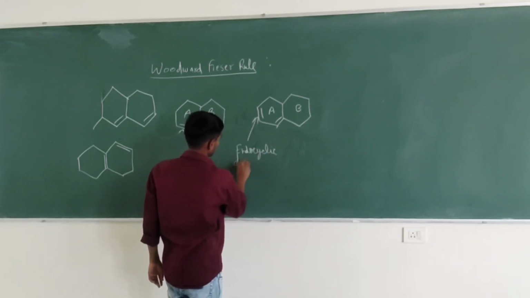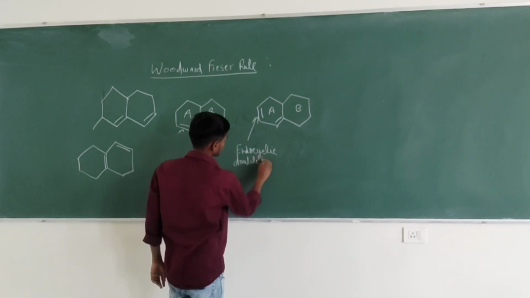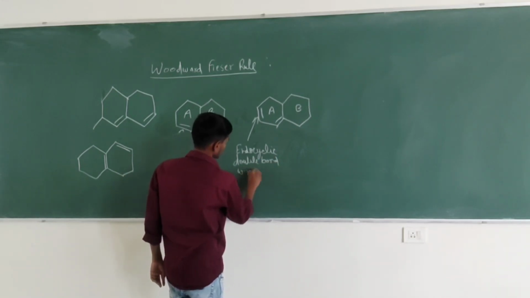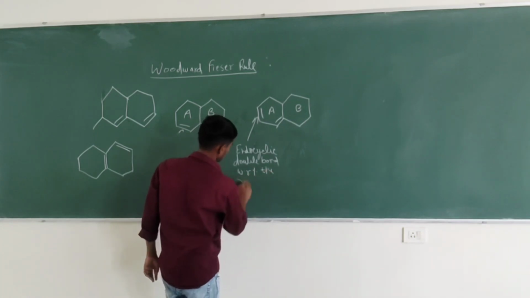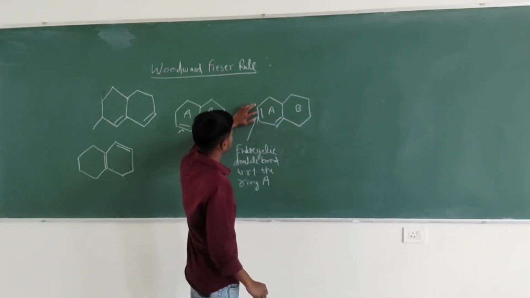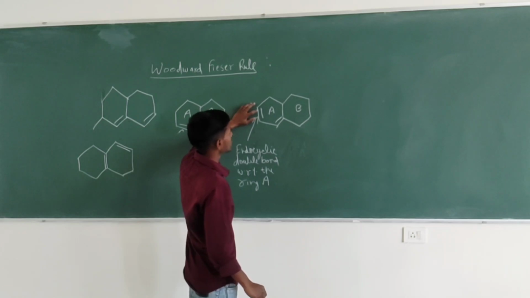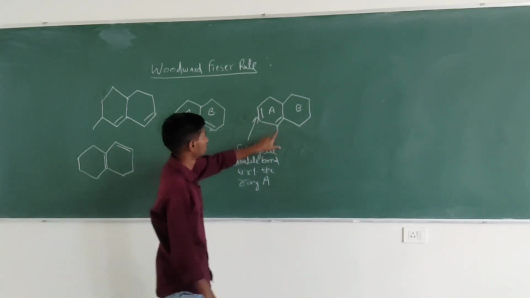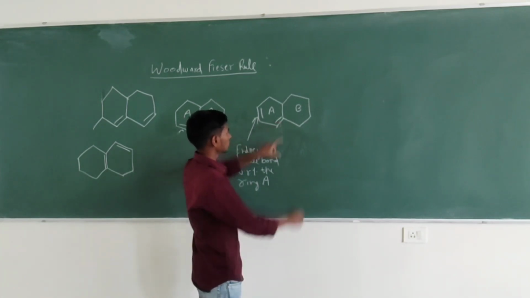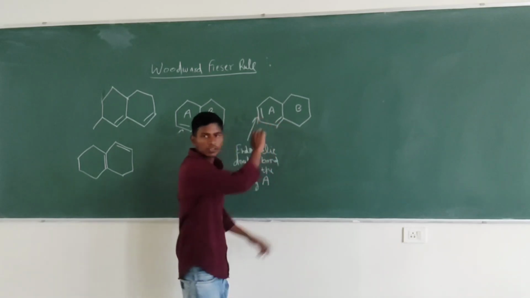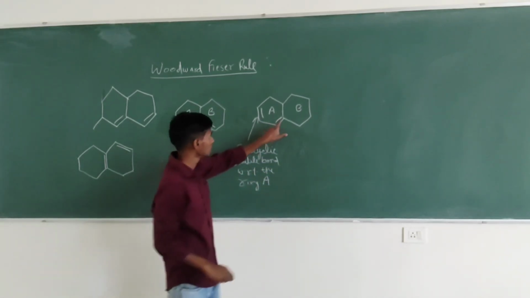Endocyclic double bond with respect to the ring A. Now the same bond is not at any of the corner of any ring, so it is not an exocyclic double bond. Now coming to this double bond, it is inside the ring A, so it will be endocyclic double bond with respect to the ring A.